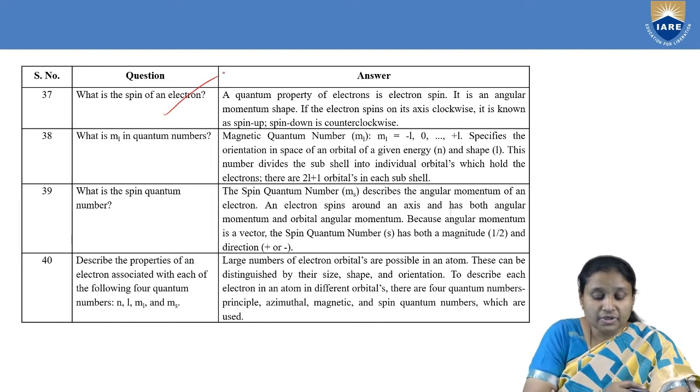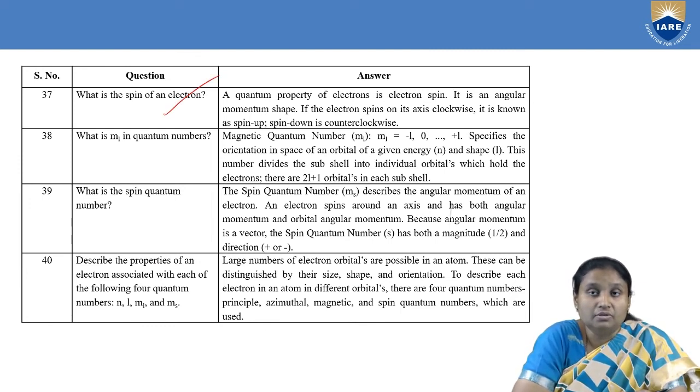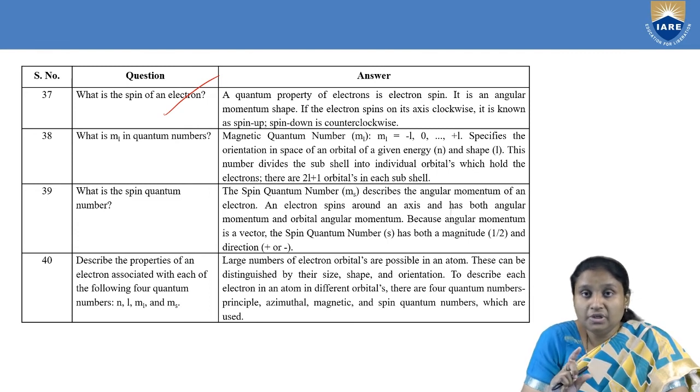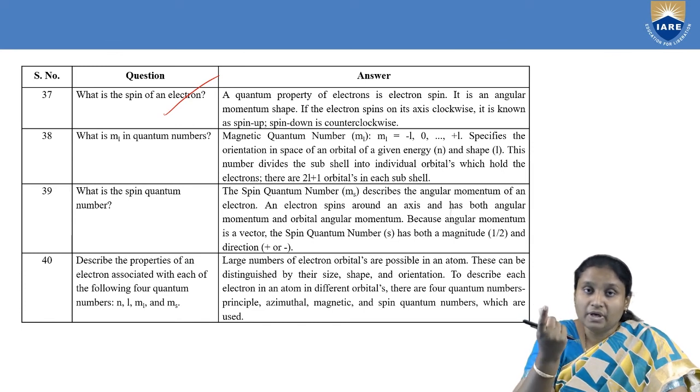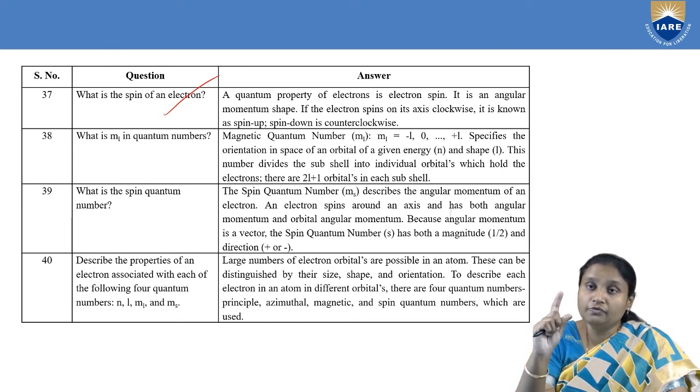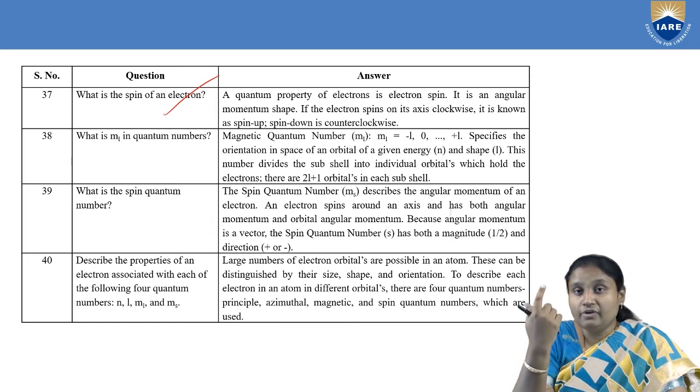Then coming to the next question, what do we mean by the spin of an electron? If we take the atomic model, inside we have the nucleus, which contains protons and neutrons, and around this nucleus we have electrons moving in different orbits. When the electron is moving around the orbit, it spins about its own axis. That spin is not a complete rotation; halfway it goes clockwise, then comes back, and then halfway it goes anti-clockwise. That's why when we give values for the spin, we take it as plus half or minus half.